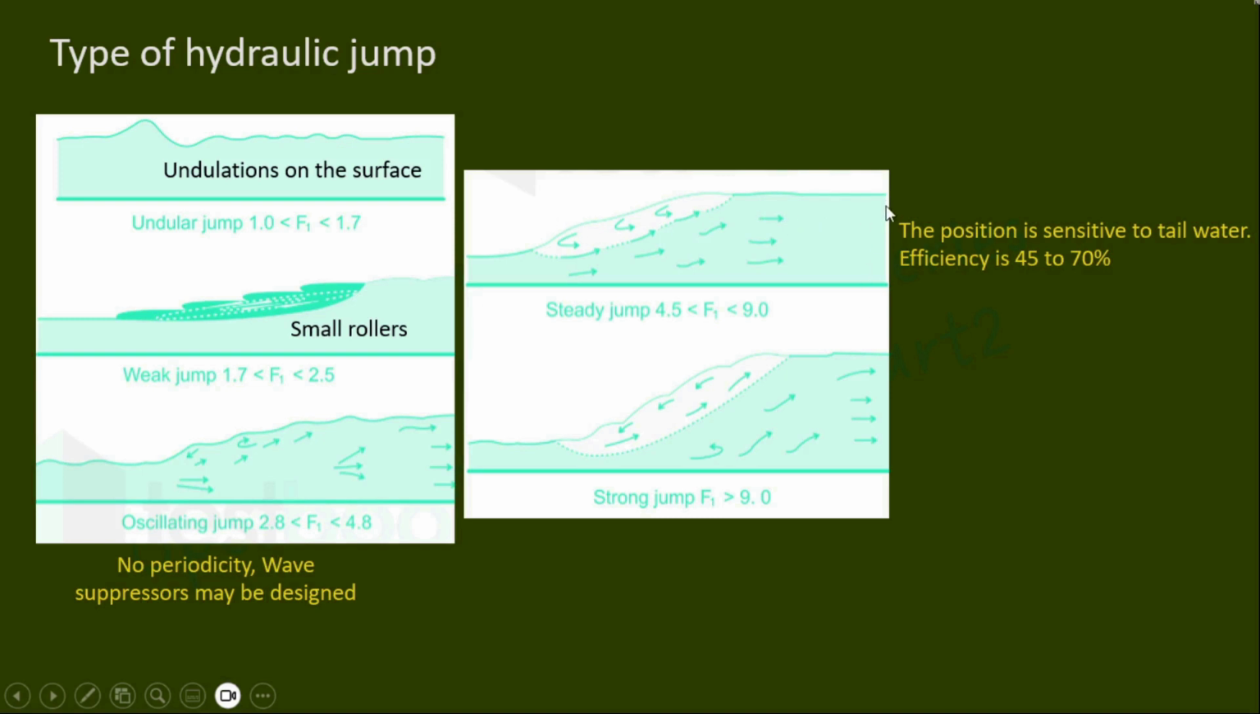Whereas if the downstream water depth is less than the sequent depth corresponding to the initial water level, then it will shift the jump to the downstream side. So that is why we can say that the position is sensitive to tailwater depth. And the last classification is strong jump. So here the efficiency is higher than 85%. But the rough surface prevails and it continues for a long distance. So type of the jump basically depends upon the Froude number of the approach flow.